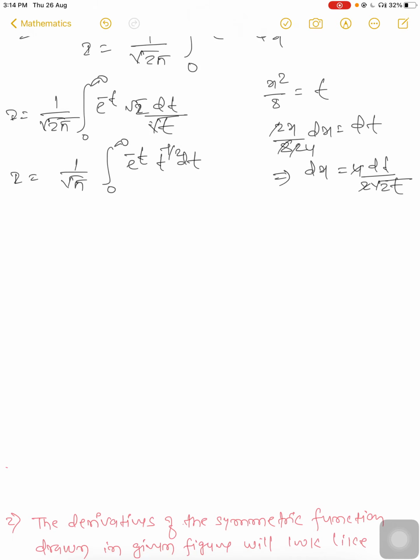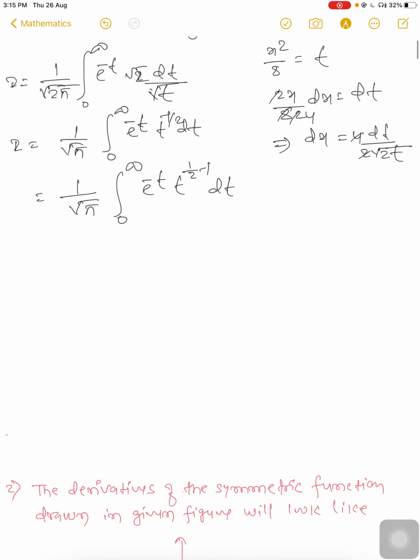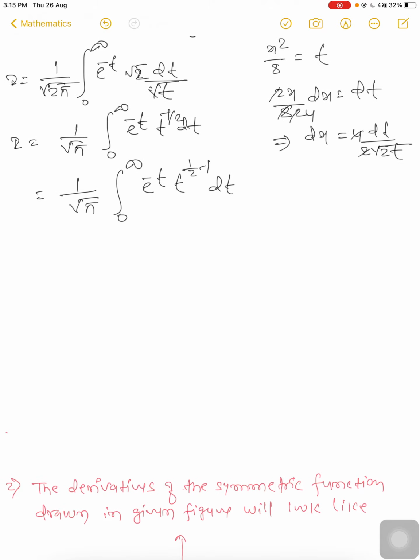Then we can write it as 1 upon root pi, integral 0 to infinity e to minus t, t to the power half minus 1 dt.